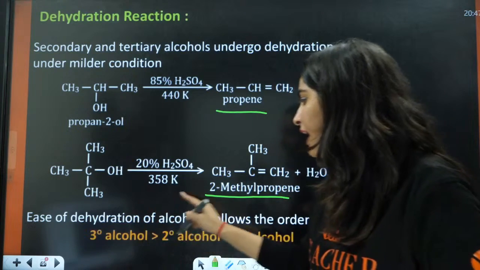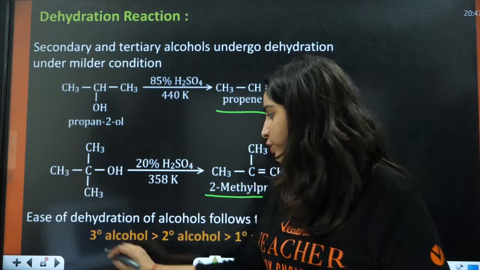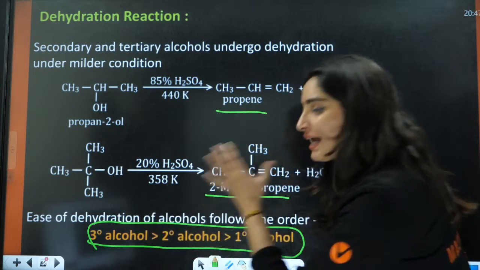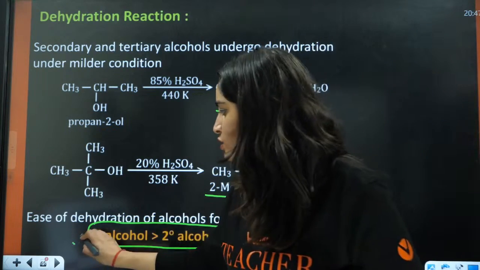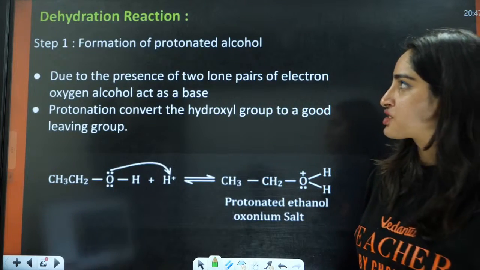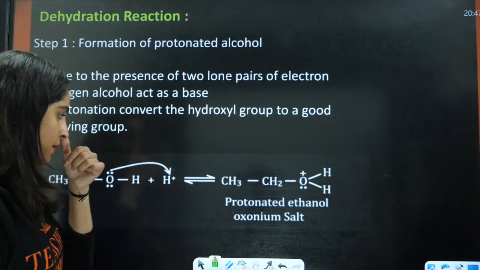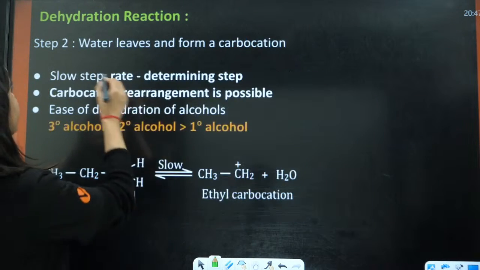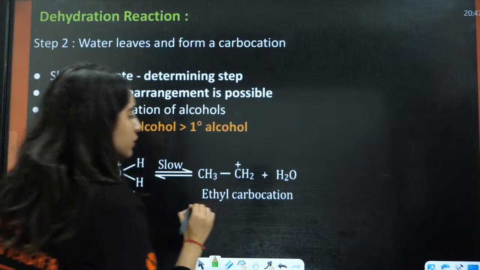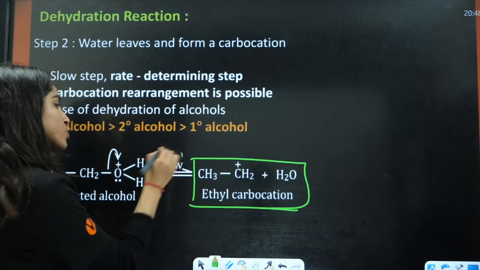Now the ease of dehydration of alcohol: 3 degree is going to be the fastest to form alkene, then 2 degree, then 1 degree alcohol. That is the ease of dehydration in this case, right? Simple dehydration reaction. So what is the mechanism here? Here you have the formation of a carbocation, and that is the slowest step.